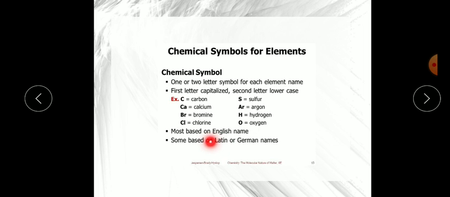For the first few elements, the symbol is taken from the English name, the first letter. If the first letter is common, then they pick the second letter, which is written with a small letter. Some are based on Latin names and German names. So I am showing you a table here.